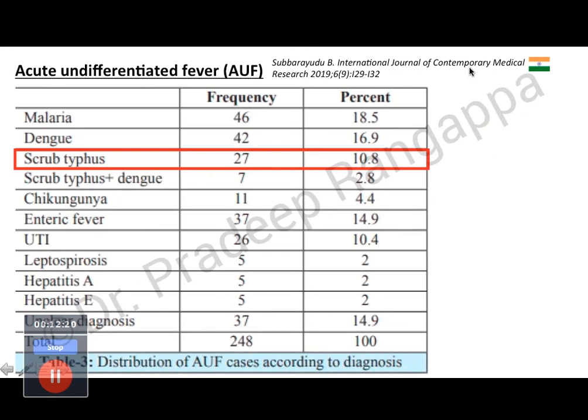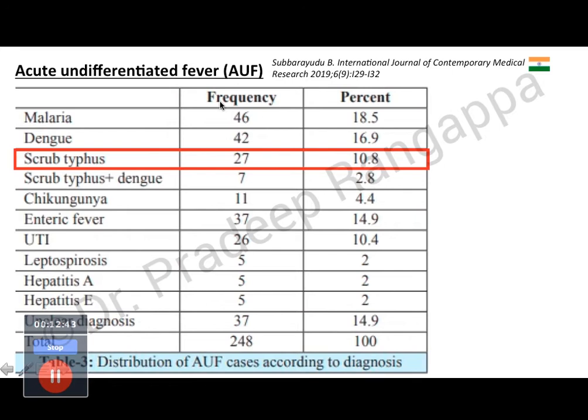So this was another study, Subbarayadu, which came as late as 2019. Surprisingly, this study came from Vizag. So here they showed that malaria was the commonest occurring. Although I would say in Bangalore, where I come from, malaria is almost absent now. I think what we are seeing more is scrub typhus and dengue, even in our part of the country.